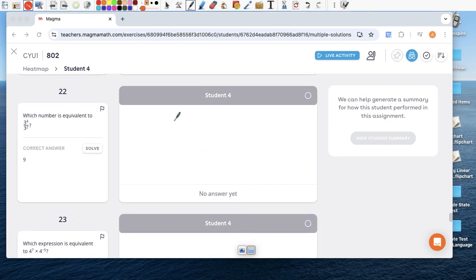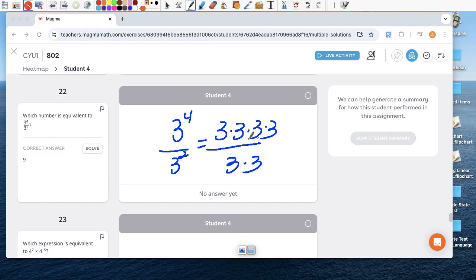3 to the fourth divided by 3 to the second. You can literally put this in your calculator, but I'm going to do it a long way. Expand: 3 to the fourth is 3 times 3 times 3 times 3. 3 to the second is 3 times 3. Simplify, simplify, becomes 1, becomes 1.